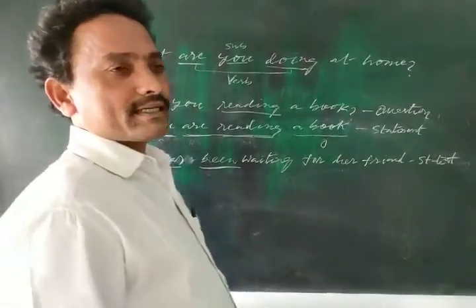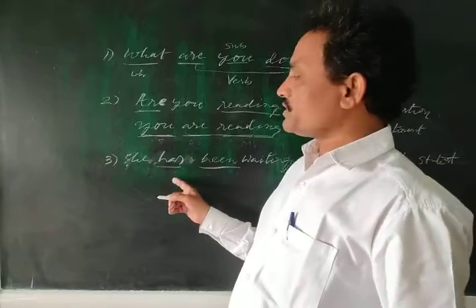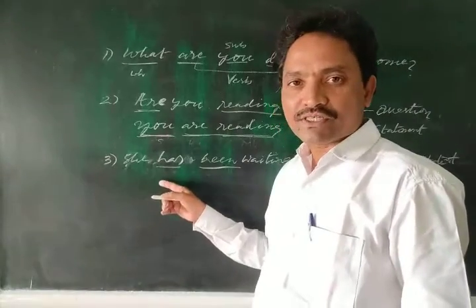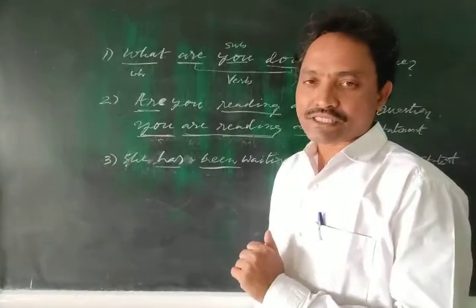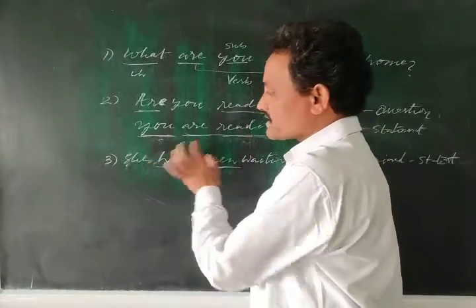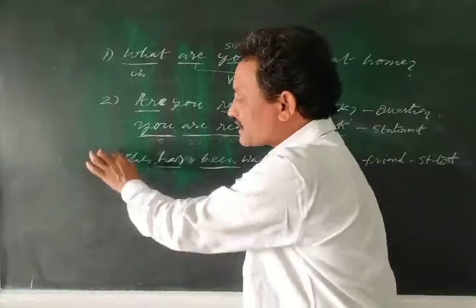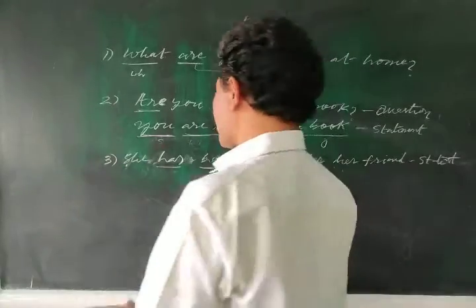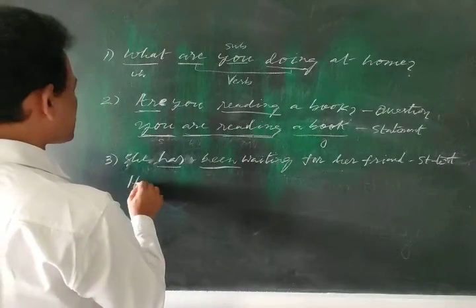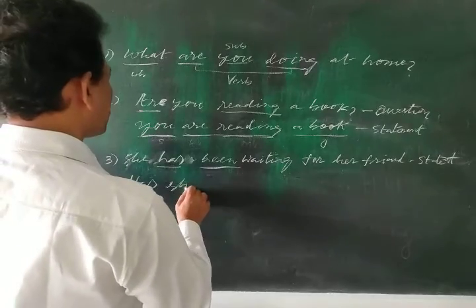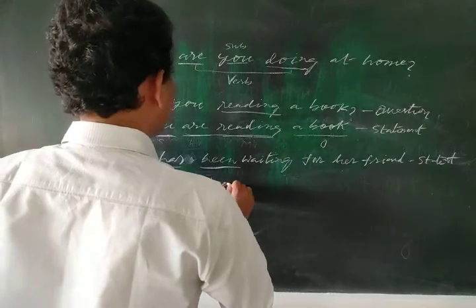Here the question rises: which auxiliary verb is used to make a question from the statement? In this case, the first auxiliary verb is put in front of the sentence, at the beginning. So it becomes: has she been